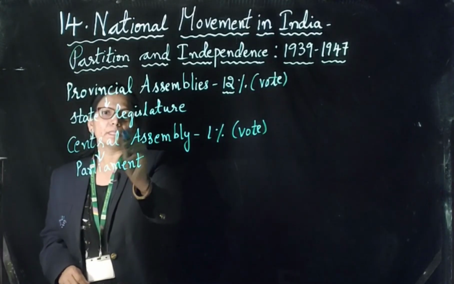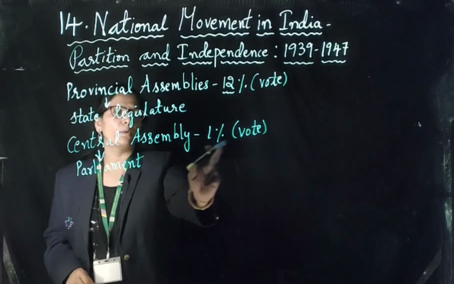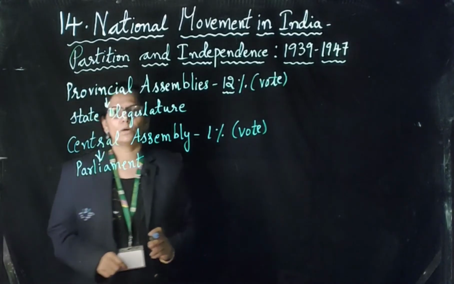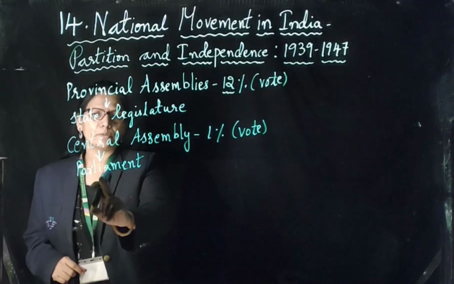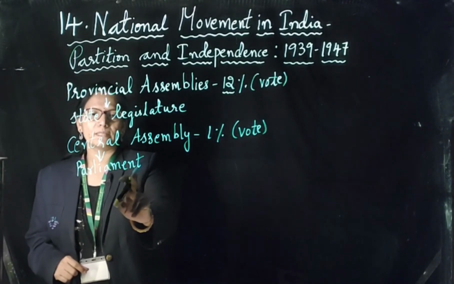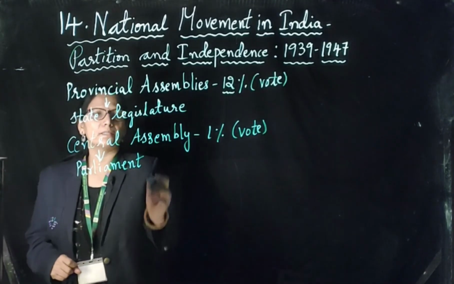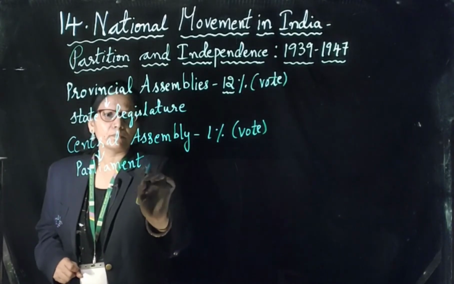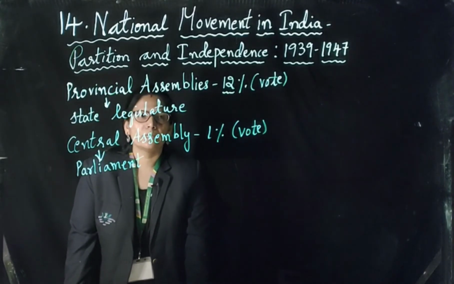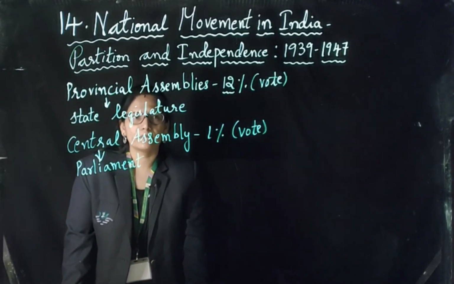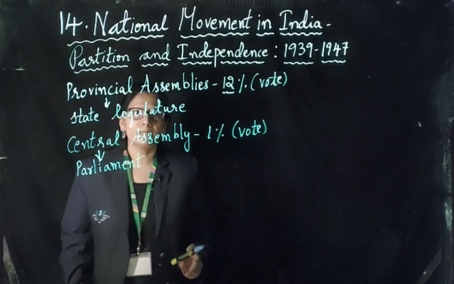At that time, one Central Assembly was there like Parliament. Only 1% of people could vote in the 1937 elections. But at present, a person who has completed 18 years of age can vote for the members of Lok Sabha. At that time, the 1935 Act gave only a small percentage of voting: 12% for provisional assemblies and 1% for the Central Assembly.